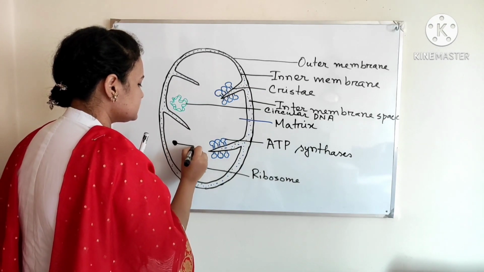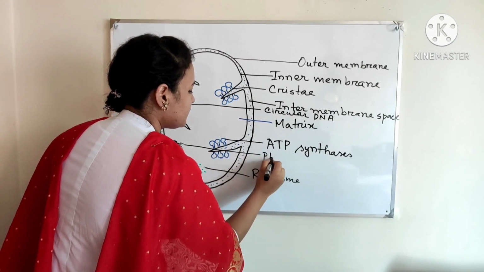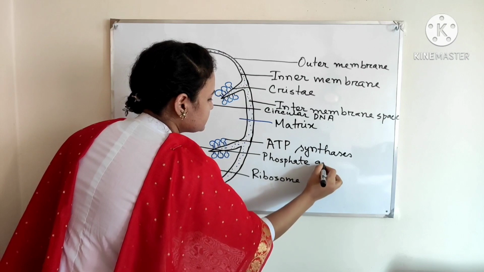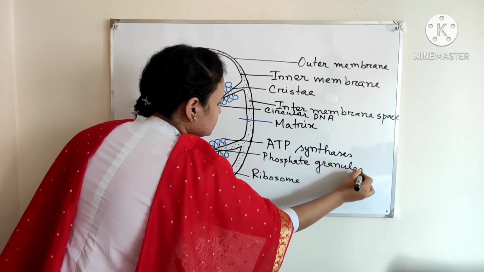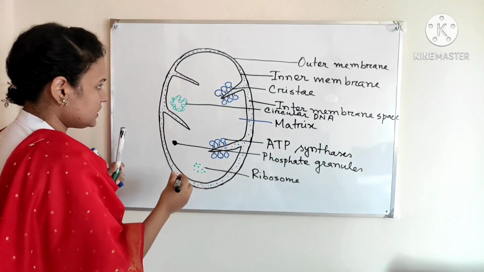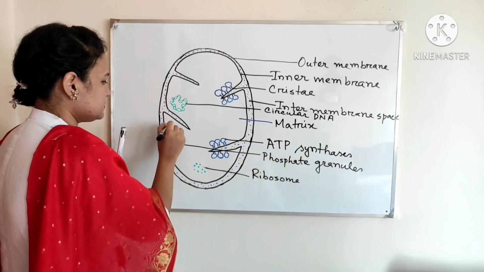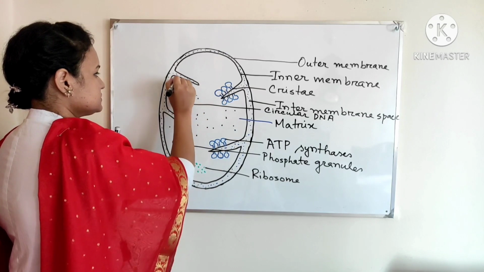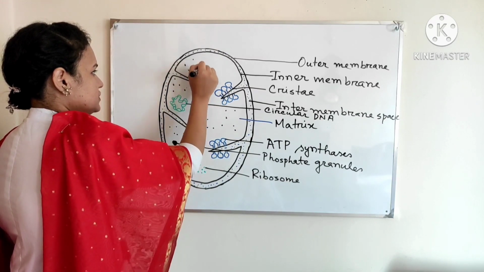We can say these are the phosphate granules. And I can give some dot-like structure. This is the matrix actually.